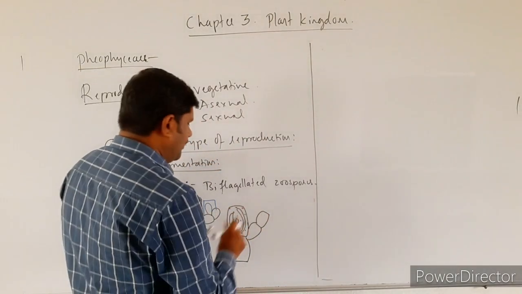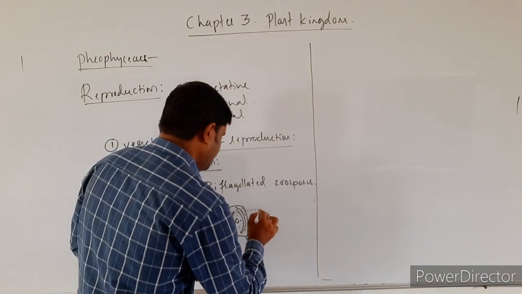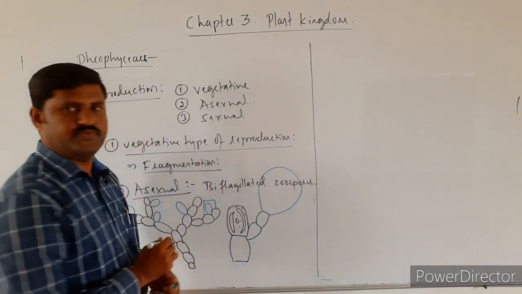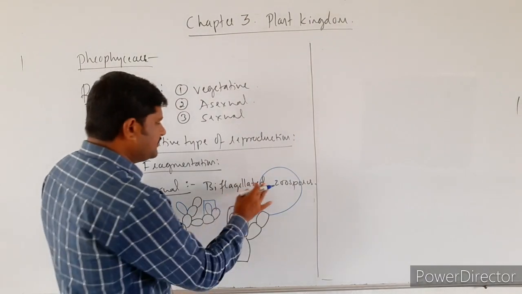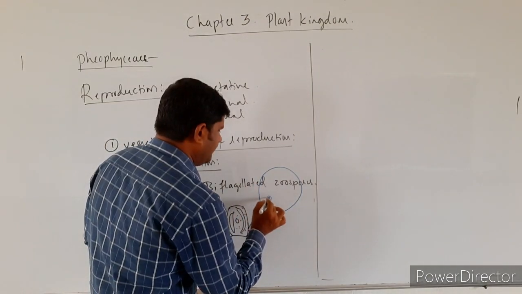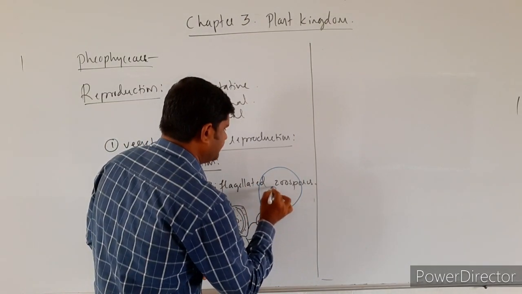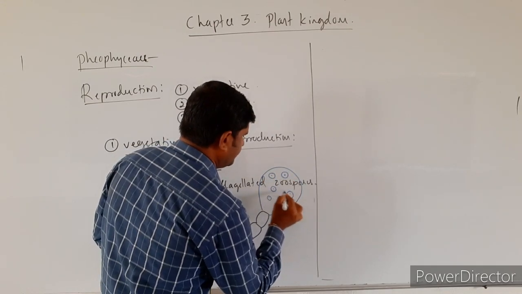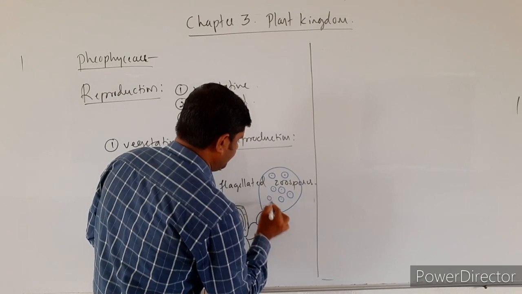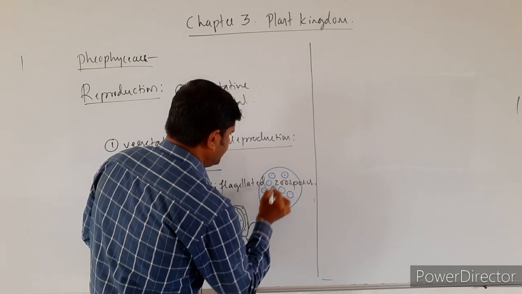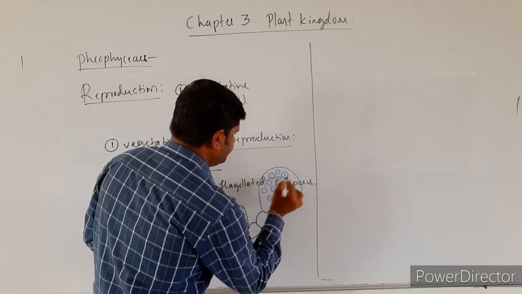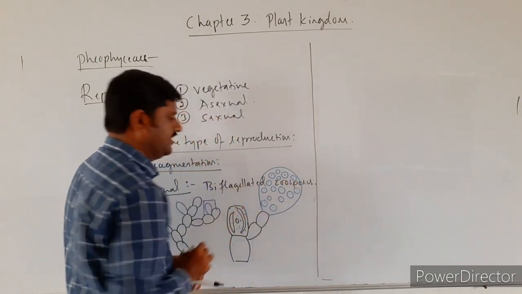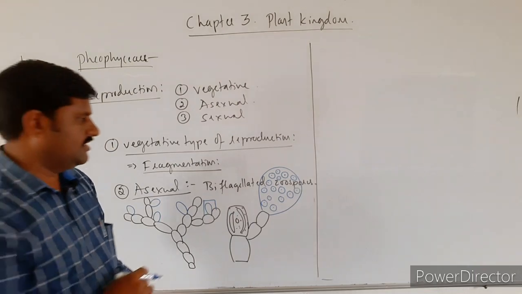On this stalk you will find a large sporangium, and this sporangium consists of spores inside it. What do you find there? Spores inside it. And these spores are biflagellated zoospores, right?